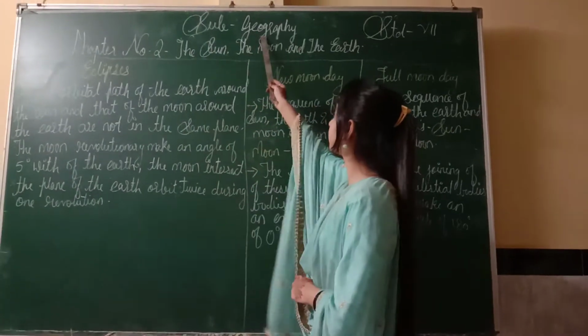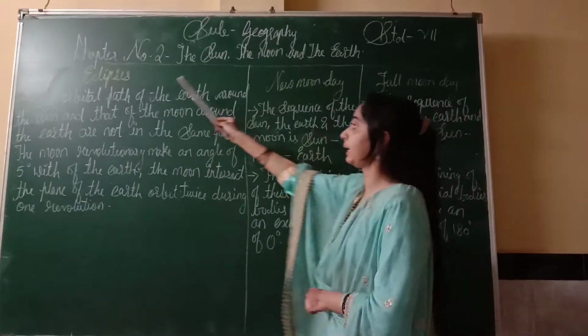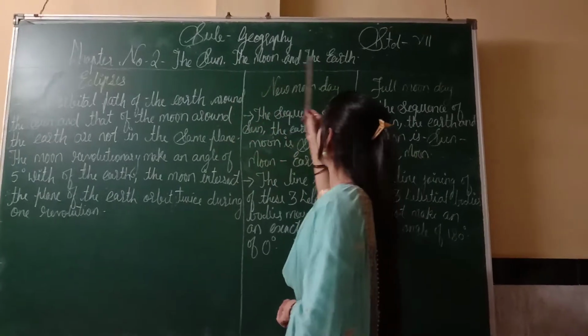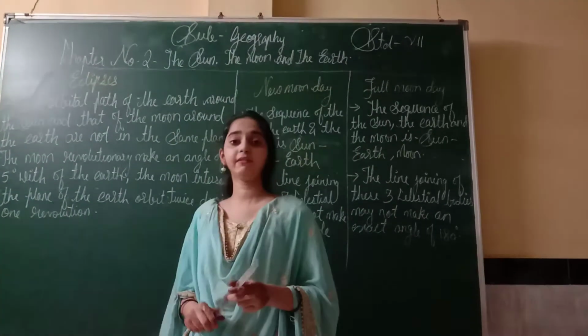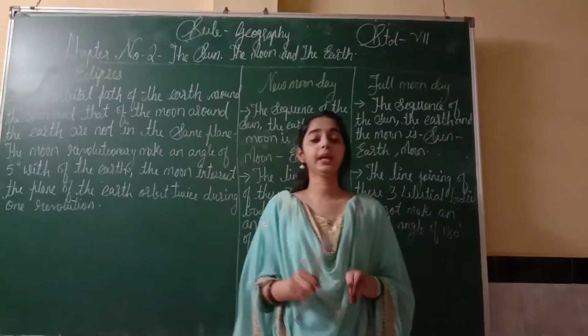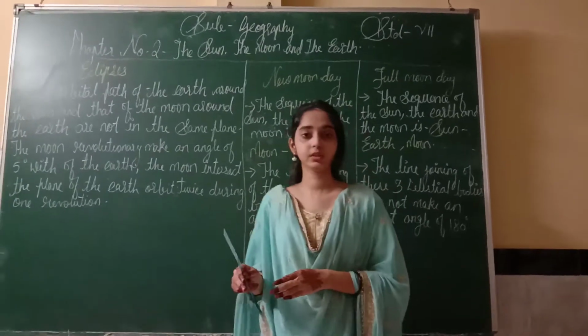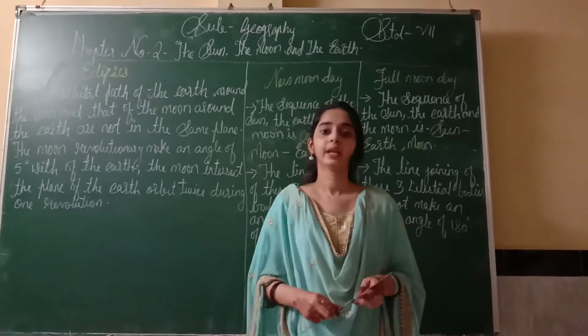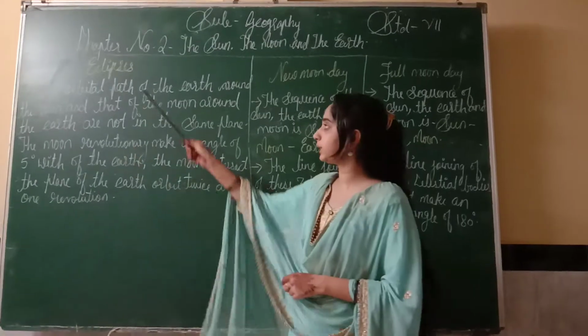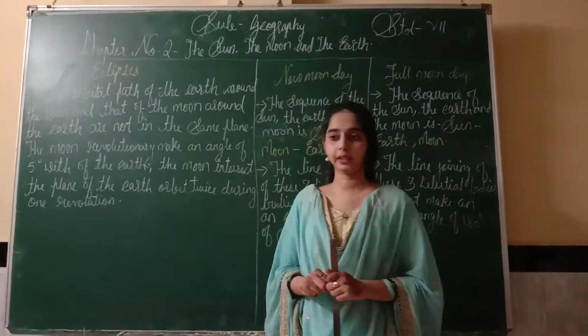Today we'll do the subject geography of grade 7, and our chapter number 2 is the Sun, the Moon and the Earth. Last time we already discussed the Moon's motion, perigee and apogee, and phases of the Moon. Today we will discuss eclipses. What is meant by eclipse?